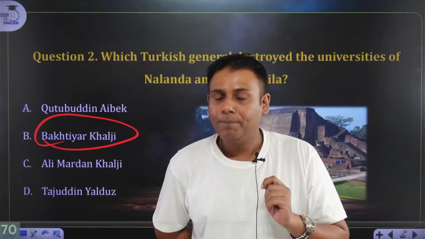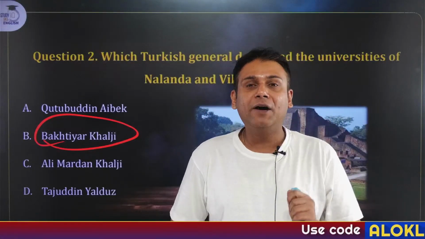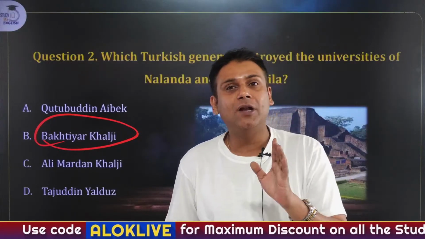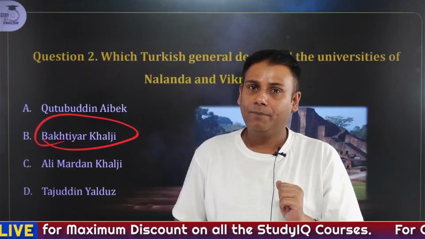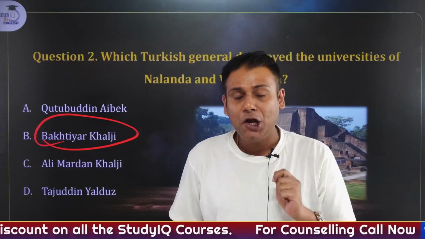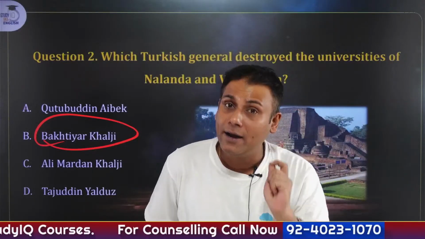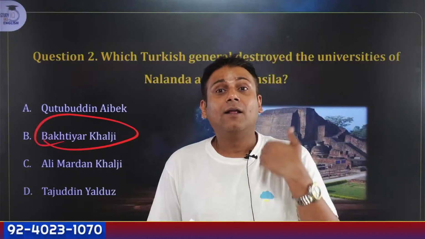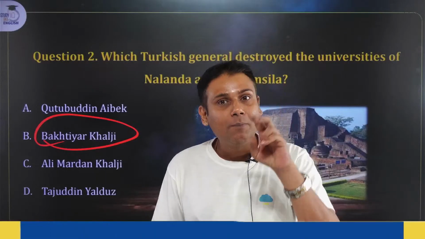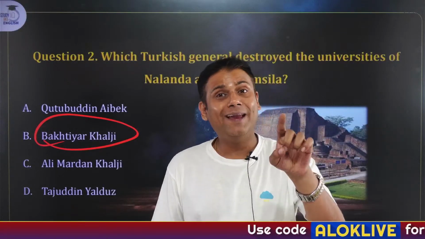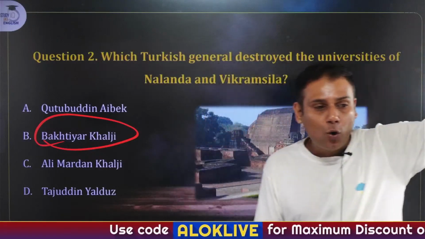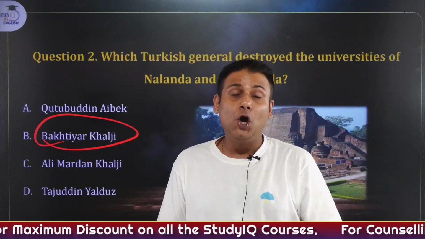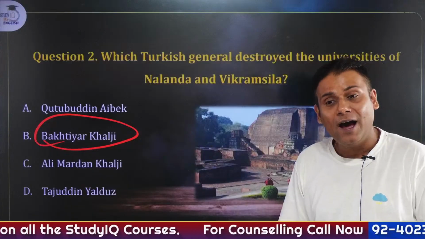Now, pay attention carefully. As I've told you, the first Muslim invader of India was Muhammad bin Qasim. And we come to know about Muhammad bin Qasim from a book called Chachnama or Fateh Nama Sindh. He was followed by Mahmud of Ghazni, whose only intention was to plunder India. He never had the intention to make India its home. Then comes Muhammad Ghori, who had two purposes in India, to plunder India and also make India its home. So when Muhammad Ghori was going back, he had given the administration into the hands of two slaves. One was Aybak and second was Bakhtiyar Khilji.